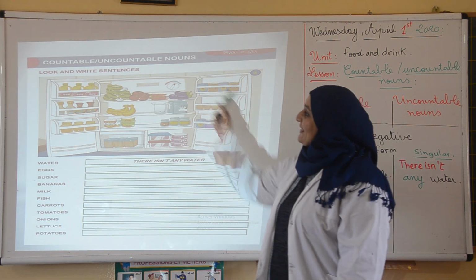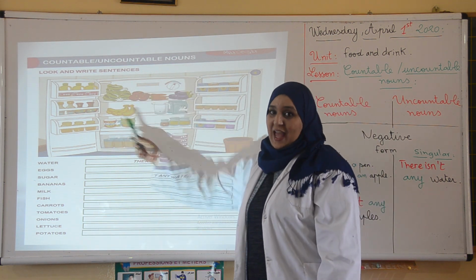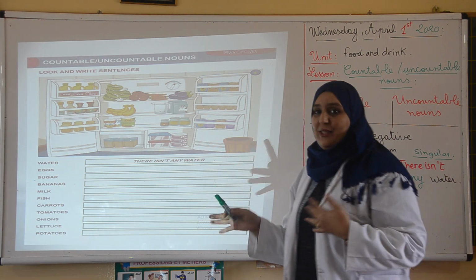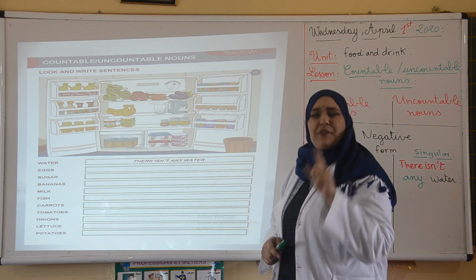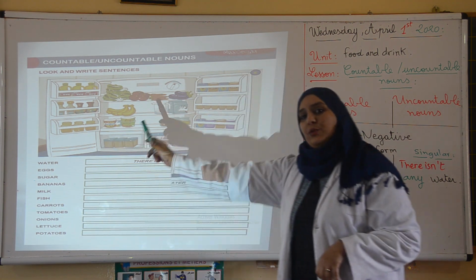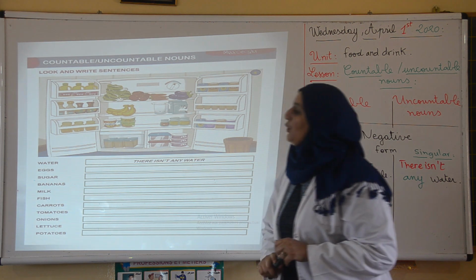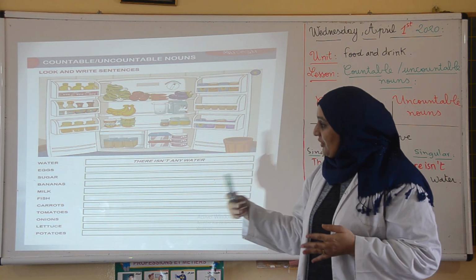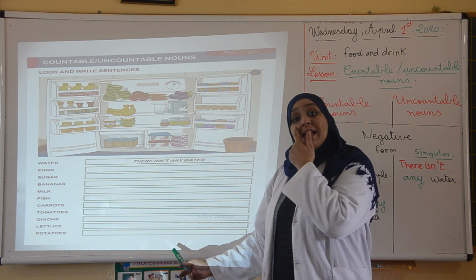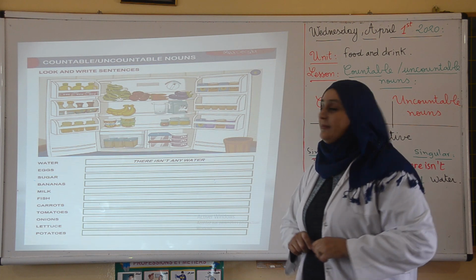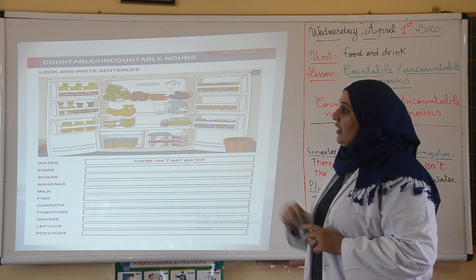Exercise 2. As you can see here, we got a fridge, and we have some food and drink inside, some vegetables, some drinks, right? First, I would like you to ask questions about these foods and drinks that we have here. Use is there and are there. After, we are going to write the negative statements. Start with water. The question, is there any water in the fridge?